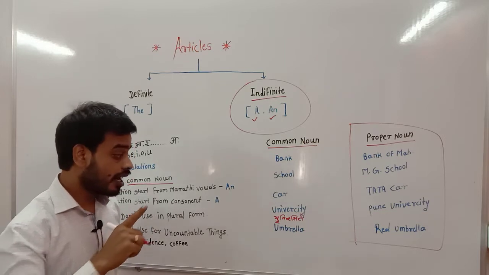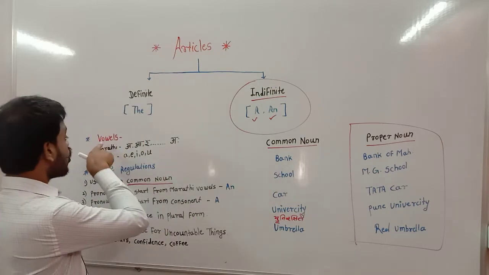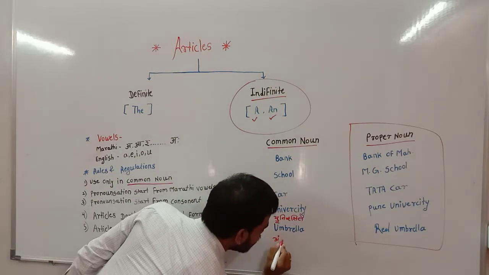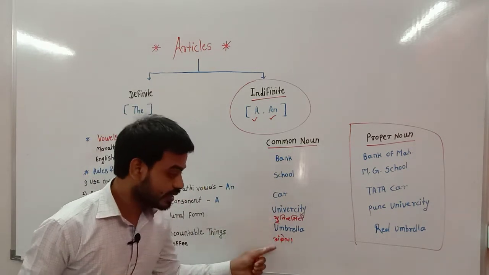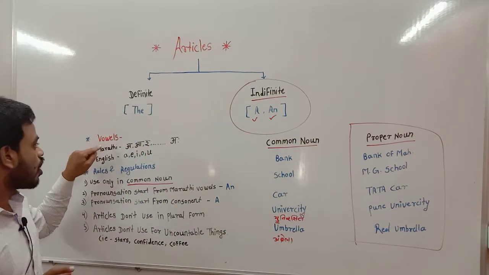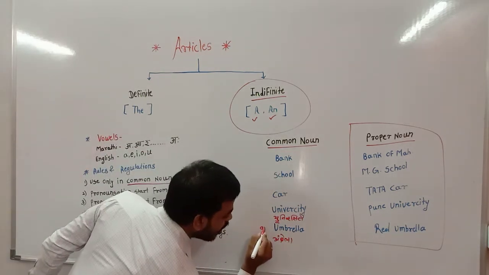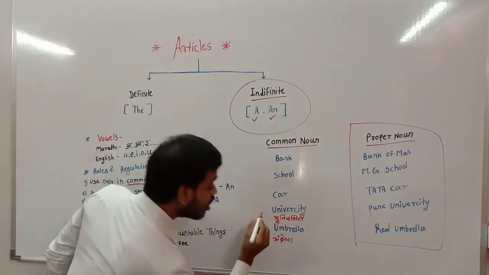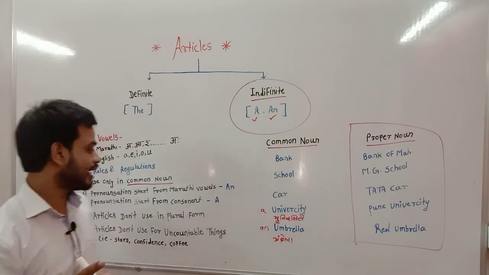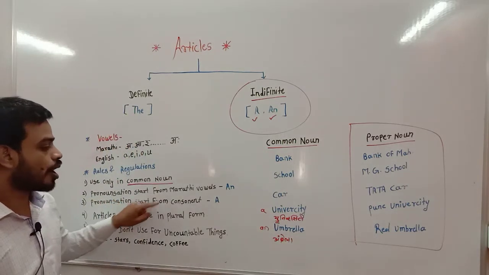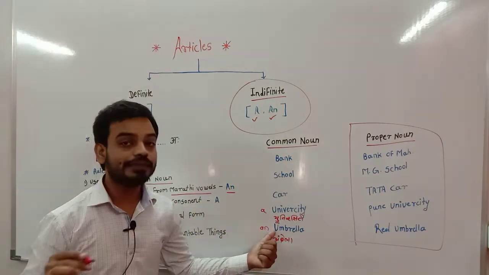But remember, if any common noun starts with a vowel, then umbrella. Remember, here is the U, here is the O. So A is a vowel. A is a vowel. So that's why we use an umbrella and a university. What is the difference between the two words? There is one difference: if the pronunciation starts with a vowel, then use an. So here it is an umbrella.